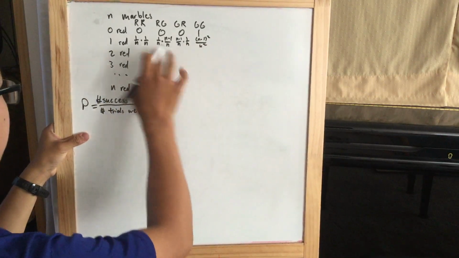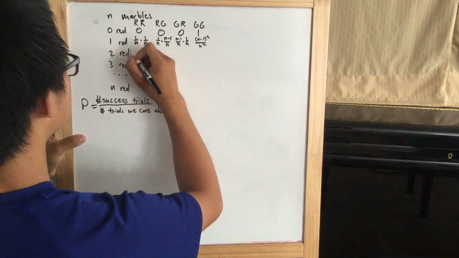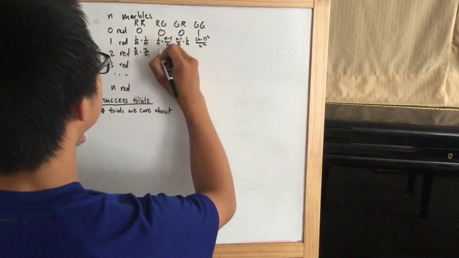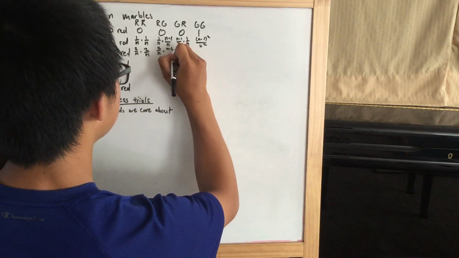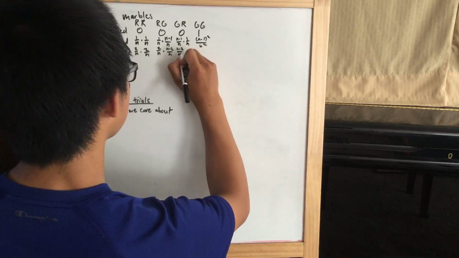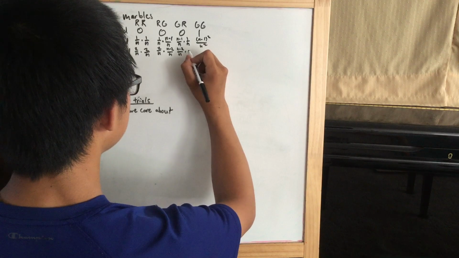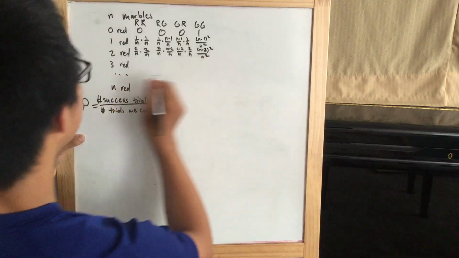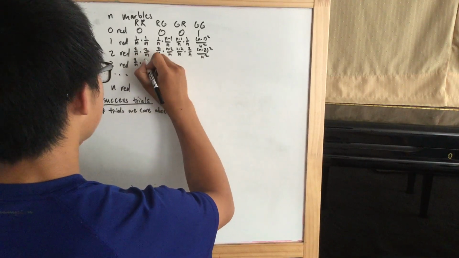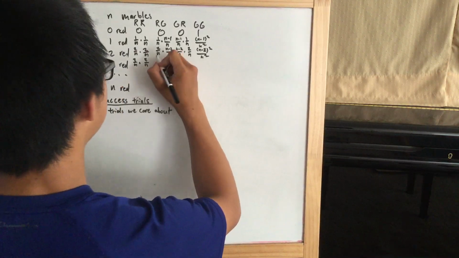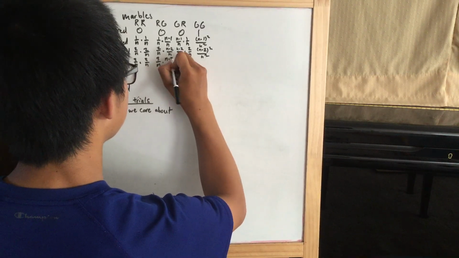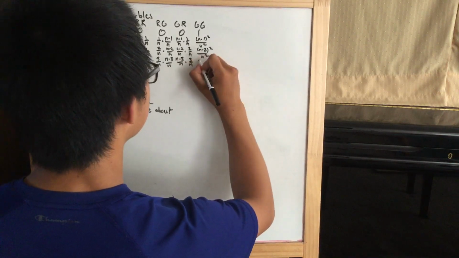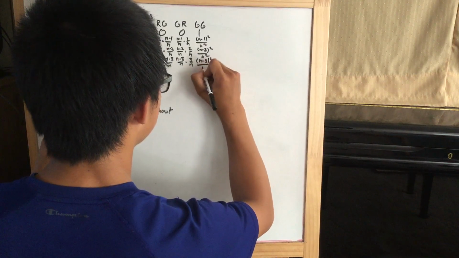And then we do the exact same calculations for each of these rows. I'll just write these out. So 2 over n times 2 over n, because 2 red marbles and n marbles total. So it would be 2 over n times n minus 2 over n, n minus 2 over n times 2 over n, n minus 2 squared over n squared. Next one, we can do the same thing, same calculation. Sorry, my handwriting's not too great. 3 over n times 3 over n, 3 over n times n minus 3 over n, n minus 3 over n times 3 over n. This one's n minus 3 squared over n squared.